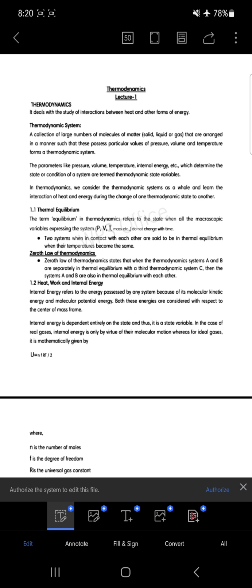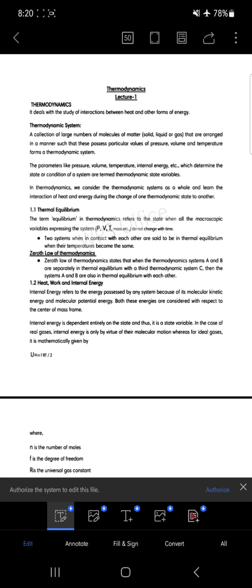Heat always flows from the body at high temperature to the body at lower temperature. That is how we define thermodynamics: the study of interaction between heat and other forms of energy.